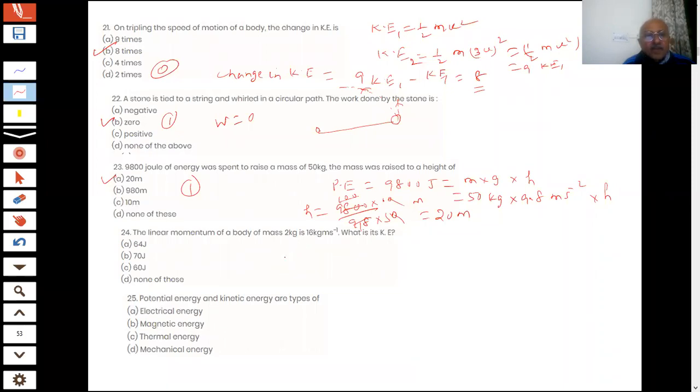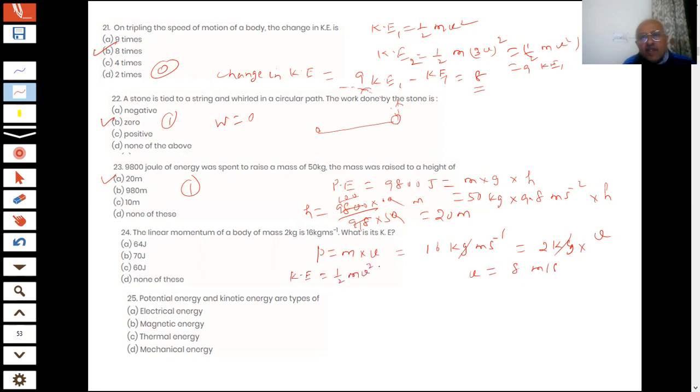Sir, A part is the answer, 64 joules. The linear momentum is given, P is equal to m into V. The momentum is 16 kg meter per second, and the mass is 2 kg into V. So what is the velocity then? The kg cancels, and 8 meter per second is the velocity. So what will be the kinetic energy then?